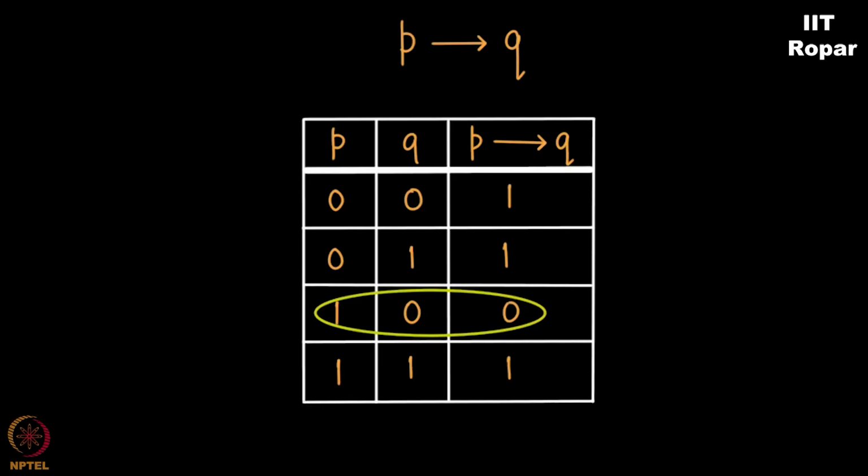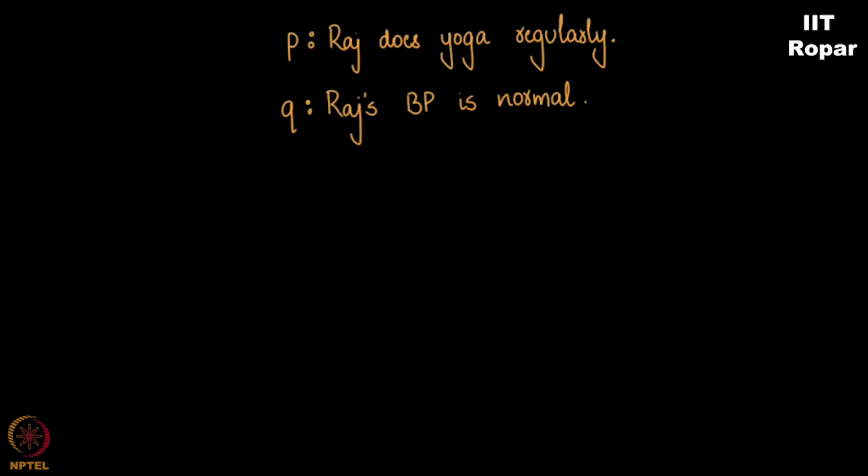That statement becomes false. You see, now, is this statement true? P implies Q here. Very true. Because you observe, logically speaking, if you are physically active, your blood pressure remains normal. Okay, most of the cases. Let us assume this to be true always, right? P implies Q is true.